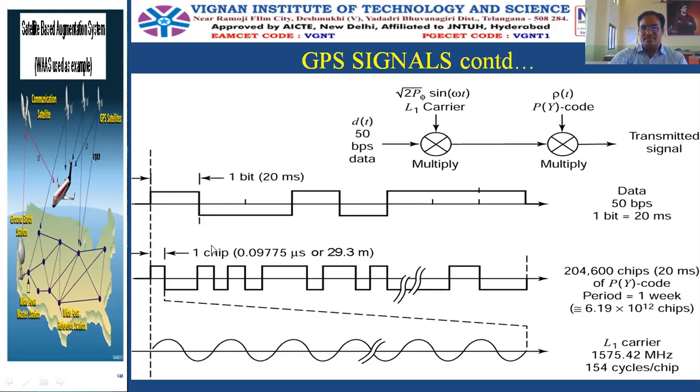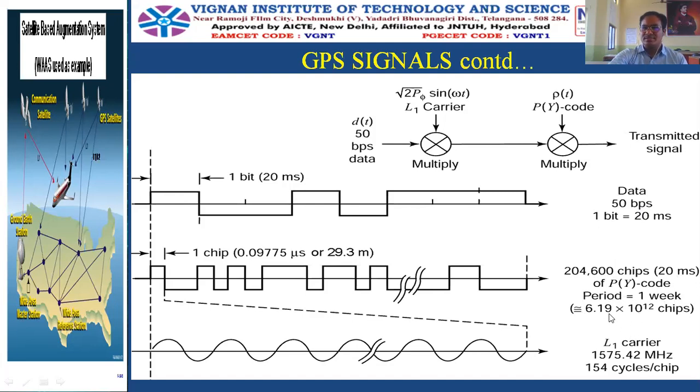So here this is the structure of the L1 carrier and this is the structure of the P code, that is the P(Y) code. And this is 2,04,600 chips. Here the period is very long. That is 1 week it will stay, whereas the C/A code is only for 1 millisecond. But here it is for 1 week.